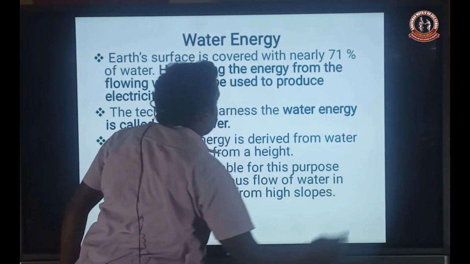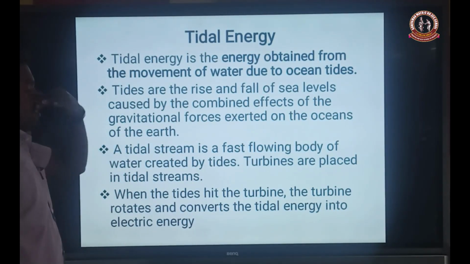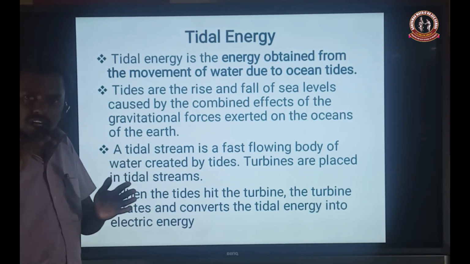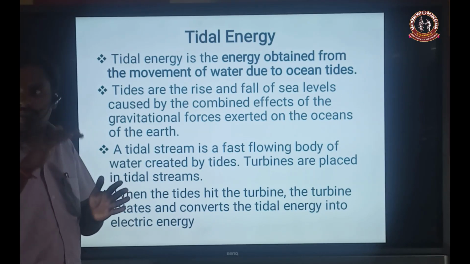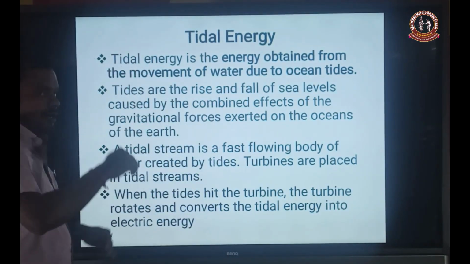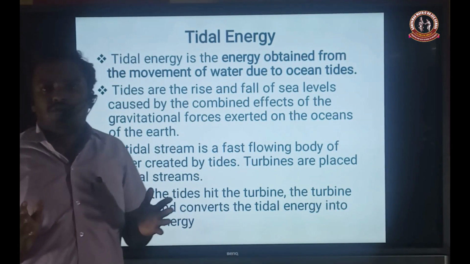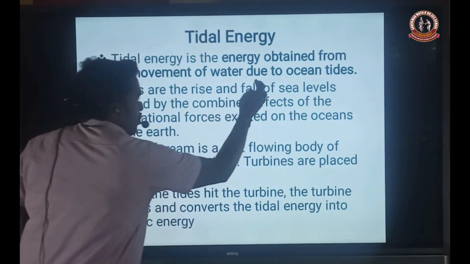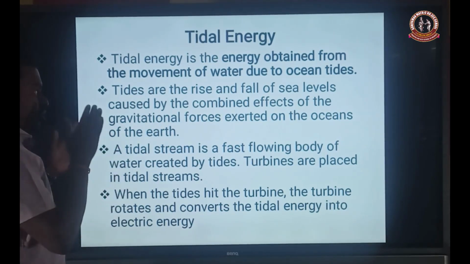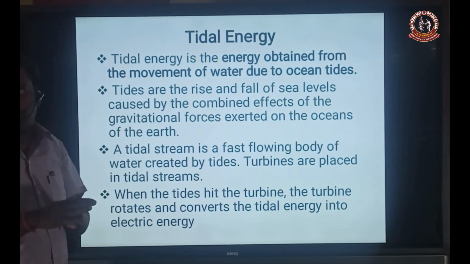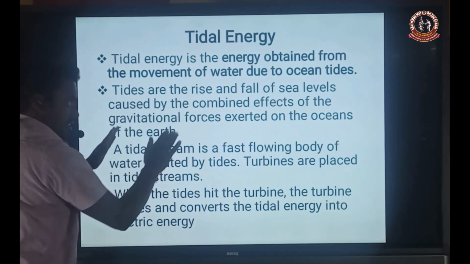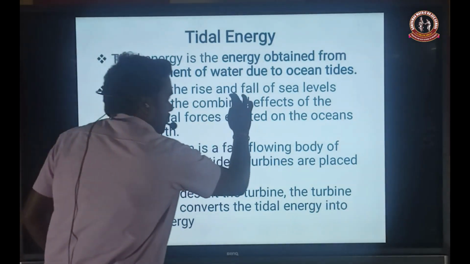The next one, tidal energy. Tidal energy is obtained from the movement of the water of the ocean, that means sea levels. So tidal energy is the energy obtained from the movement of water. Here movement of water means flowing of water due to the ocean tides. Okay, not in rivers, not in streams, but due to the ocean tides. So tides are the rise and fall. Sometimes the tide level rises or falls. So here tides are the rise and fall, that means the fall of the sea level.